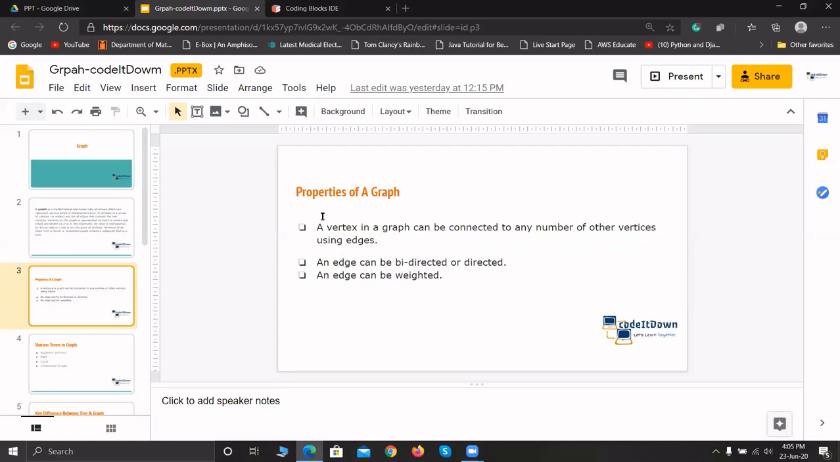Let's come to the properties of a graph. What are the properties of a graph? A vertex in a graph can be connected to any number of other vertices using edges. In trees, whether it is a binary tree, a ternary tree, or an n-ary tree, you have a fixed number of edges and nodes. But in a graph, you are not bounded by that. You can have any number of vertices or any number of edges. An edge can be bidirected or directed. Let's discuss what bidirected and directed mean.